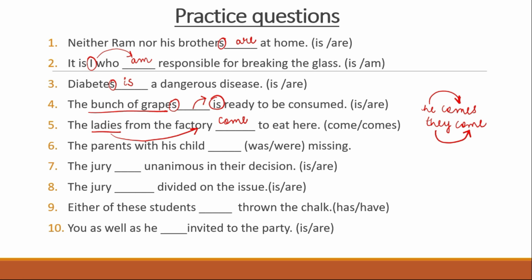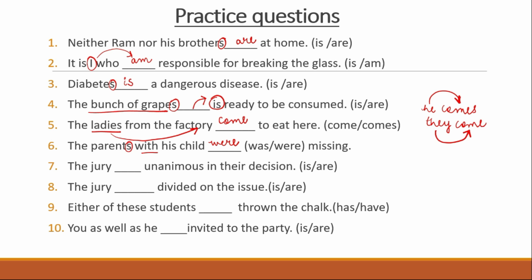The parents with his child dash missing. So I've written were here. Why? Because if you remember, when with comes, the verb will agree with the first subject. So here parents is the subject. So the answer will be were.